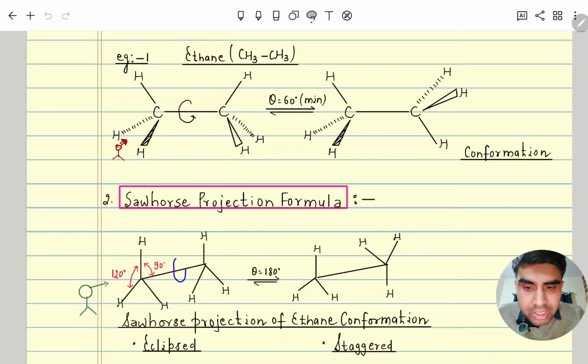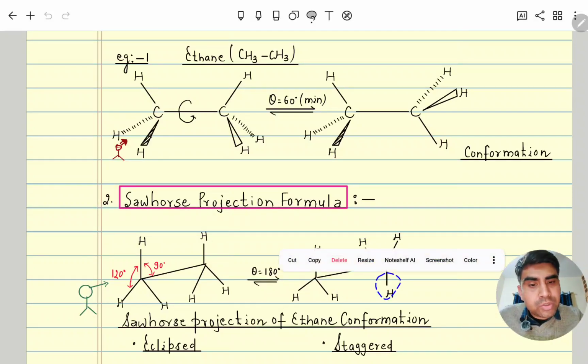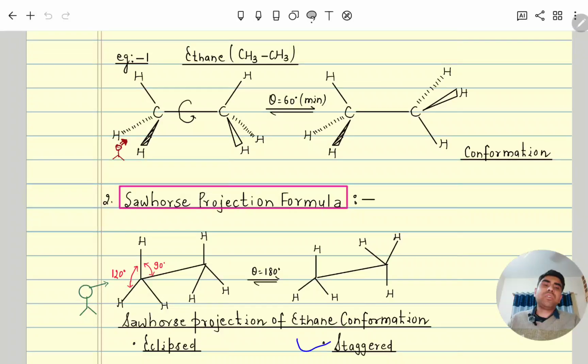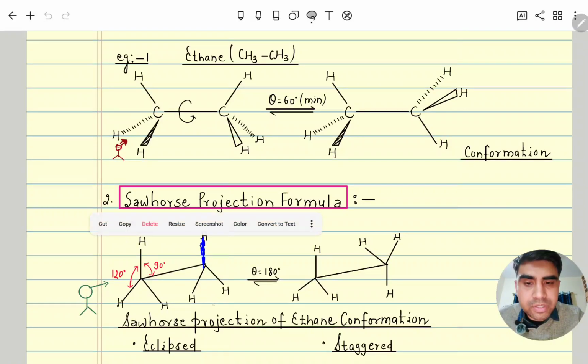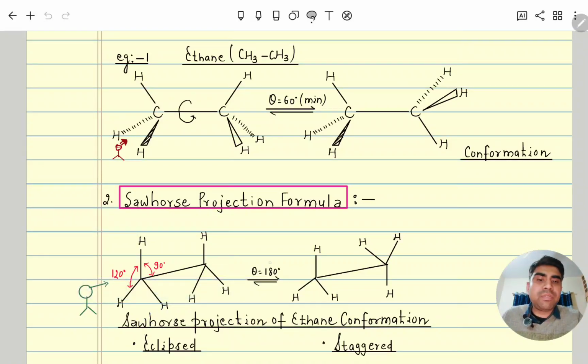Suppose again this is the conformer, and it rotates by 180 degrees. Then these two hydrogens go up, above and below, meaning left and right, and this hydrogen comes down. Now this hydrogen and this hydrogen are almost empty. So this is called a staggered conformer. Whenever it is covered by the respective back carbon atoms, it is called eclipsed. If it is not covered, then it is staggered.